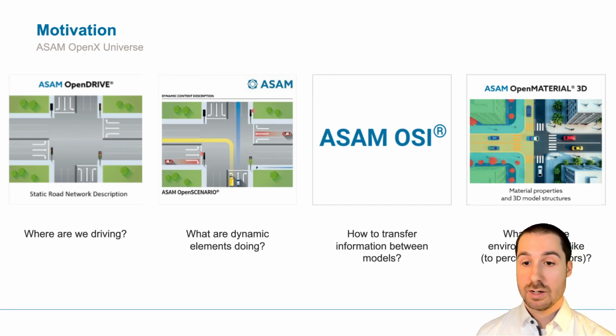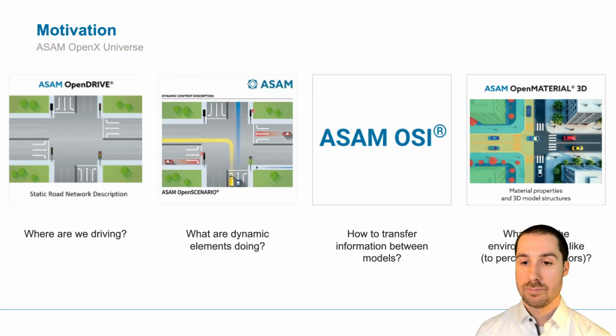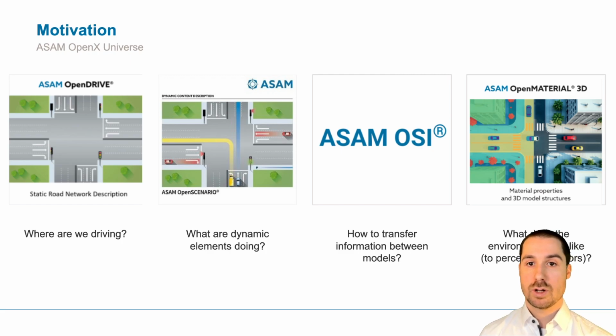The second standard is ASAM OpenSCENARIO. It has 2 varieties, OpenSCENARIO XML and OpenSCENARIO DSL. But both help define the dynamic elements. So what are vehicles doing at a certain point in the simulation? What are other traffic participants like bicycles or pedestrians doing? You can define all of that in OpenSCENARIO.